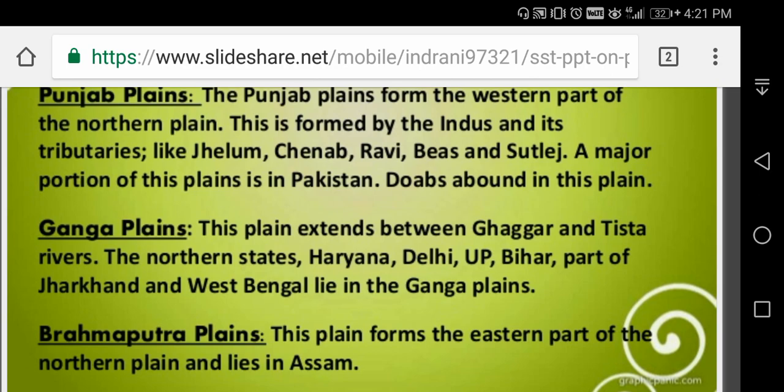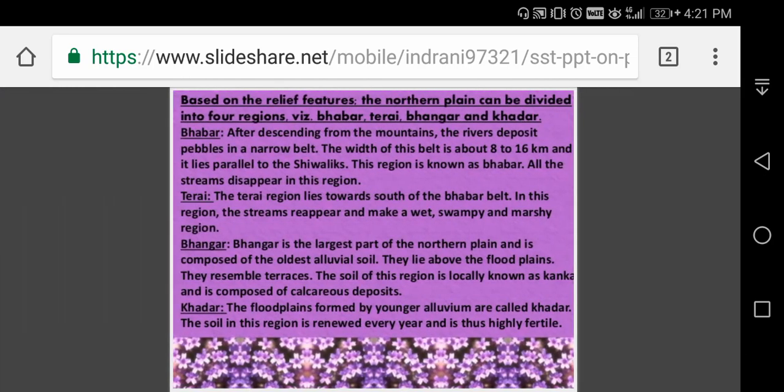The Indus Ganga Brahmaputra plain is the home of millions of Indians. There is no doubt. Large settlements, dense populations. You can see this: the Punjab, Ganga, Brahmaputra plains, meaning the northern plains. I think you understood.